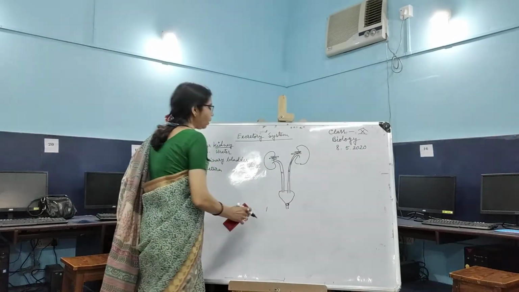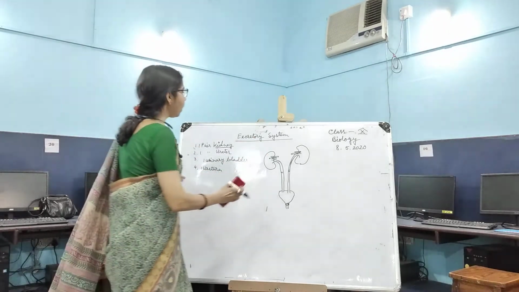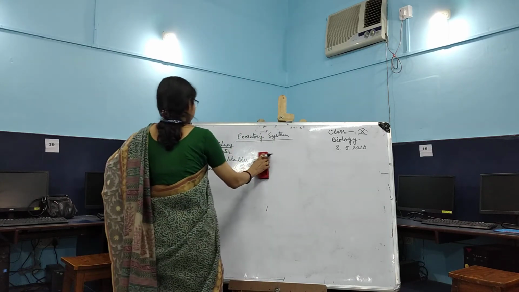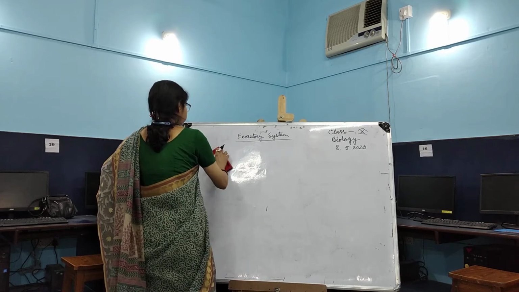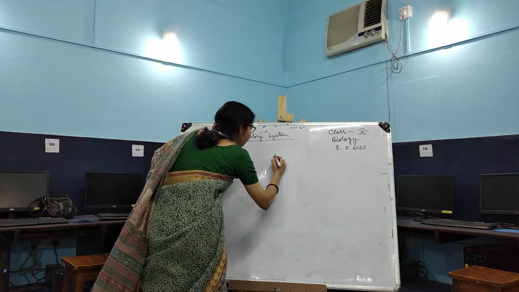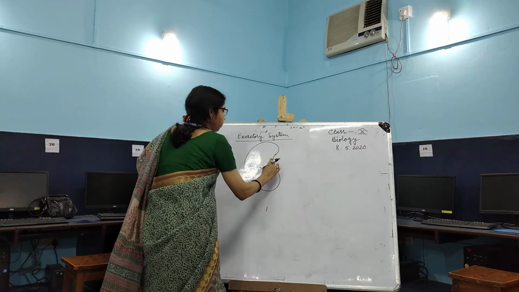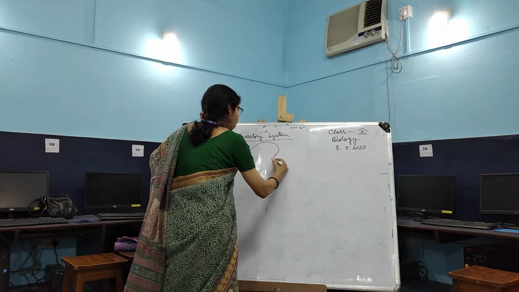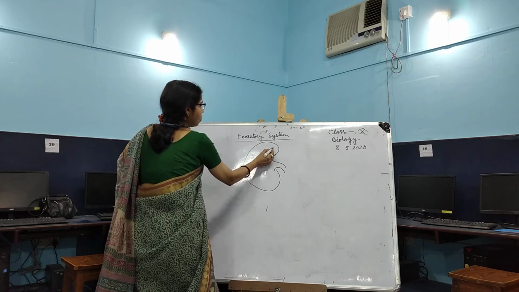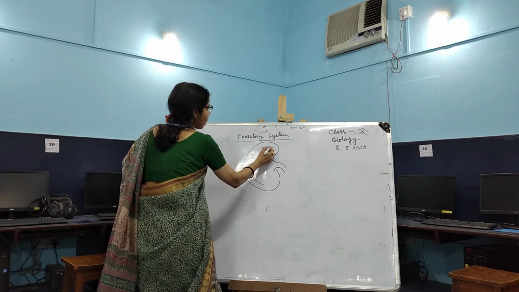Next, if we cut the LS section of the kidney, we get, outside, a dotted structure.